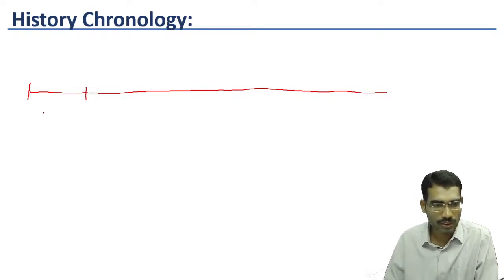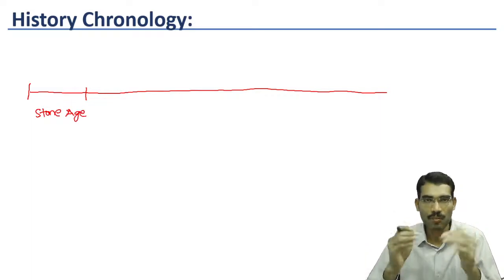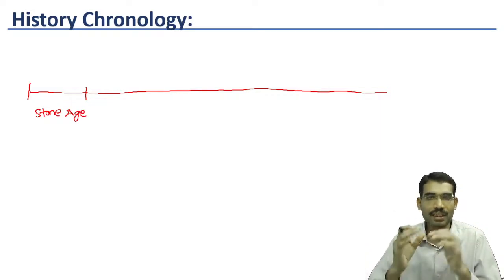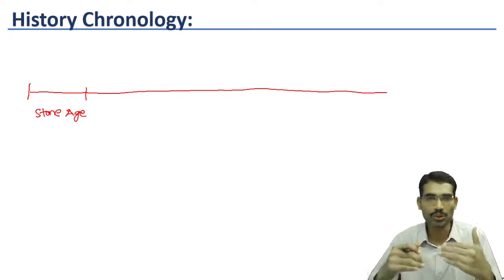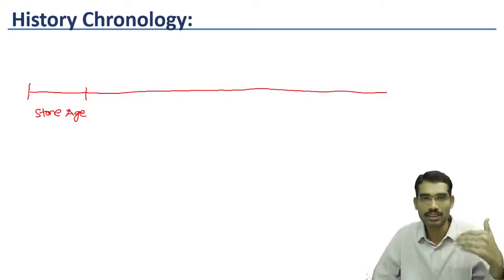So we call the first one Stone Age because history is about studying human evolution and human progress in various dimensions like socio-economic, political and cultural development.